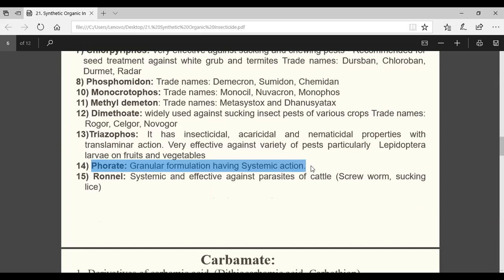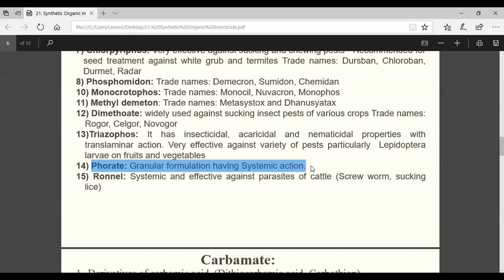Entomologist. Forate. Already written there. Granular, yes or no? Forate, how much G? 10G, 10G, yes or no? Carbofuran, 3G. Forate, 10G. Okay.